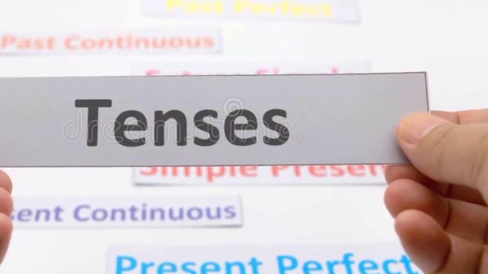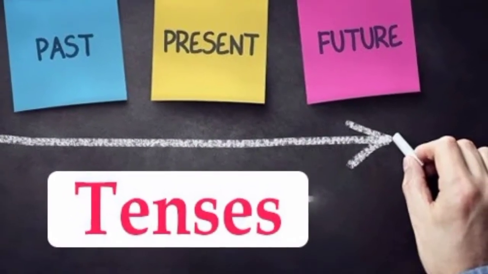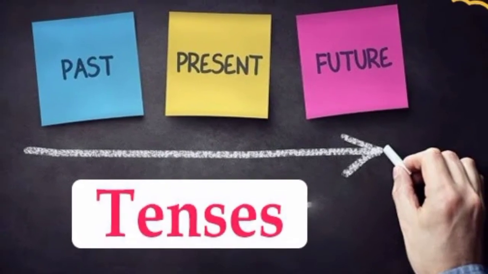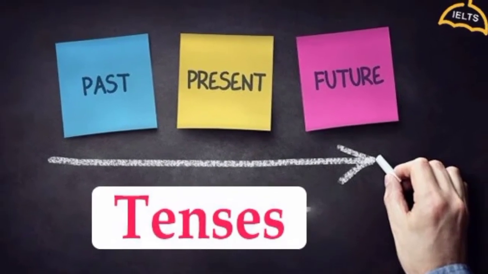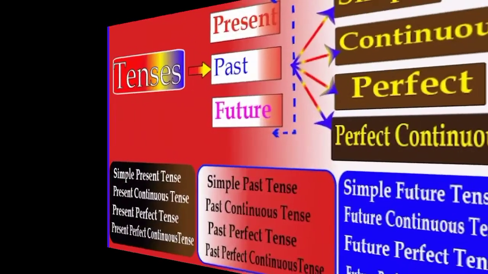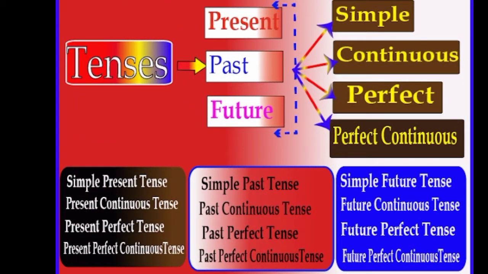We have already started this lesson and you have learned about the three basic tenses: past tense, present tense and future tense. You have also seen the classification of these three tenses into simple tenses, continuous tenses, perfect tenses and perfect continuous tenses.